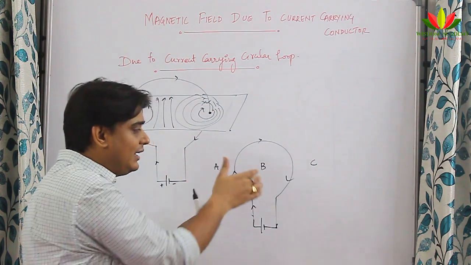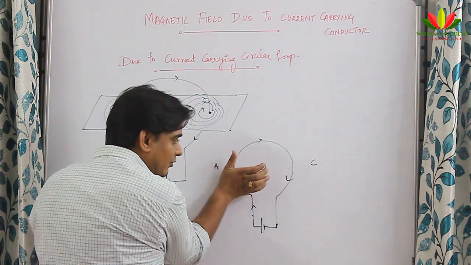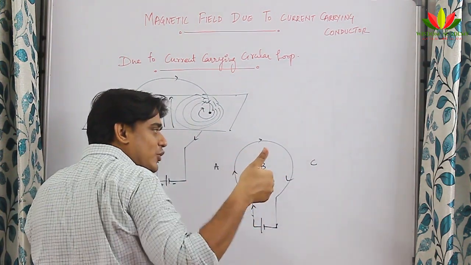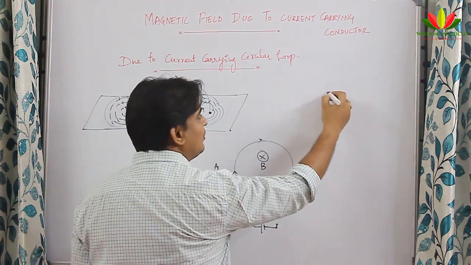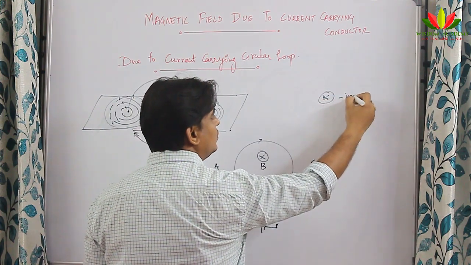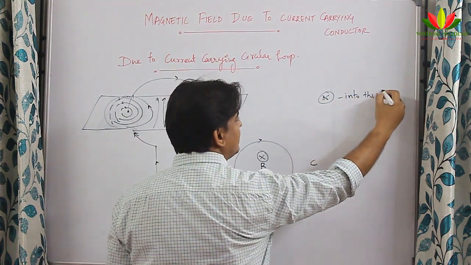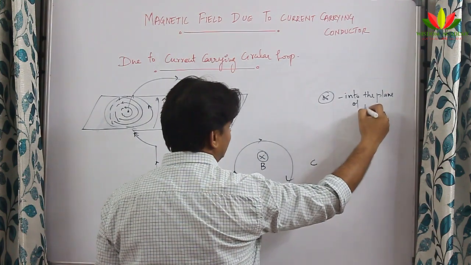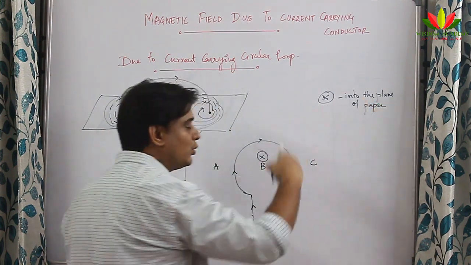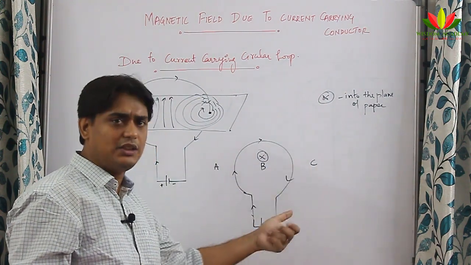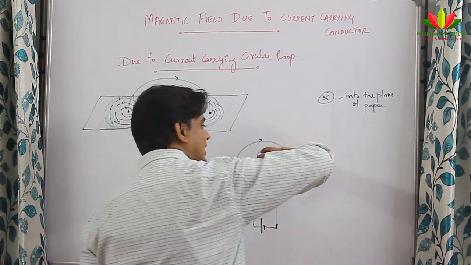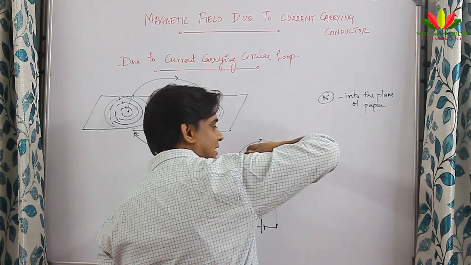I cannot draw it here, but if you can understand, my fingers are hitting the board. That means I am going into the plane. So I will draw like this. This is the symbol of into the plane. Into the plane of paper, I will say. For you it is paper, for me it is board. Someone can say, sir, then will it violate in this direction? No, it will not violate, because when it is going down, again it is inside. You can see it is again inside.